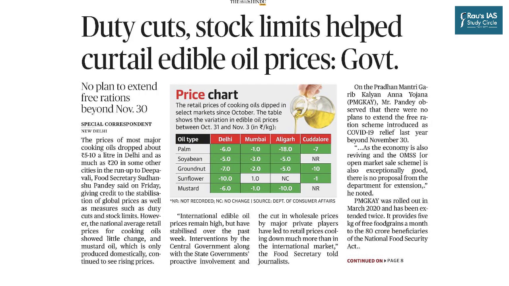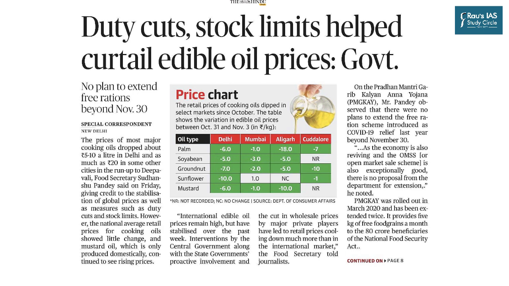Duty cuts, stock limits helped curtail edible oil prices, says the government. So the prices of most major cooking oils dropped about 5 to 10 rupees per litre in Delhi and as much as around 20 rupees in some major cities in the run-up to Diwali. However, the national average retail prices of cooking oils showed little change, and mustard oil, which is only produced domestically, continued to see rising prices.